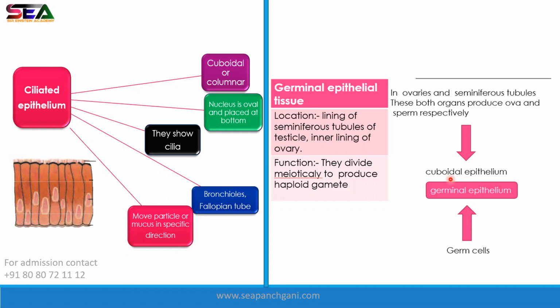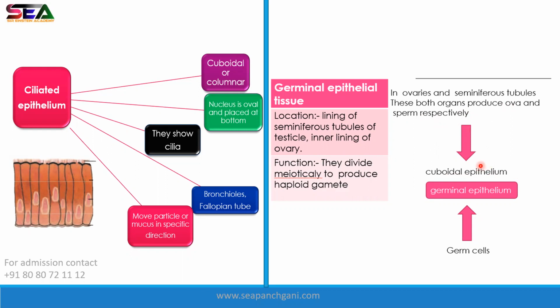Okay, so this is known as cuboidal epithelial, germinal epithelial, because they are located at the organs which produce germ cells. What are the germ cells? Ova and sperm. The female generates ova, sperm is generated by the male. Hence, they are present at the organs which produce these germ cells, that is known as germinal epithelium. In ovaries and seminiferous tubules, these two organs produce ova and sperm respectively.